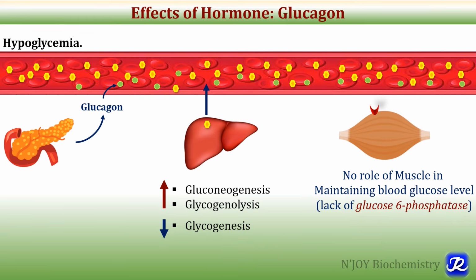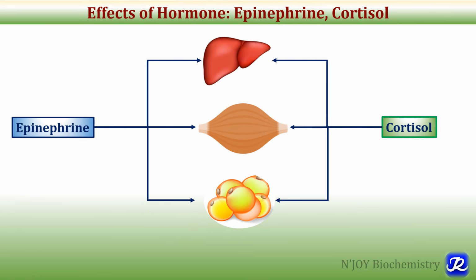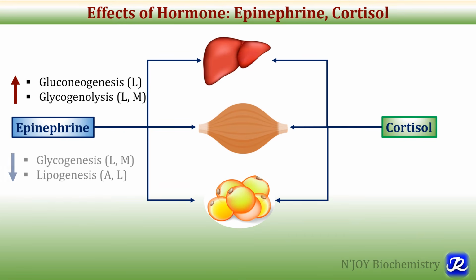Now, what are the effects of other hyperglycemic hormones like epinephrine, which is synthesized by the adrenal medulla, and cortisol, which is secreted by the adrenal cortex? So what are the actions of epinephrine? In the liver, epinephrine will increase gluconeogenesis, and it will also increase the rate of glycogenolysis in both liver as well as muscle. Along with this, epinephrine decreases glycogenesis in the liver and muscle, and it also decreases lipogenesis in adipose tissue and liver.